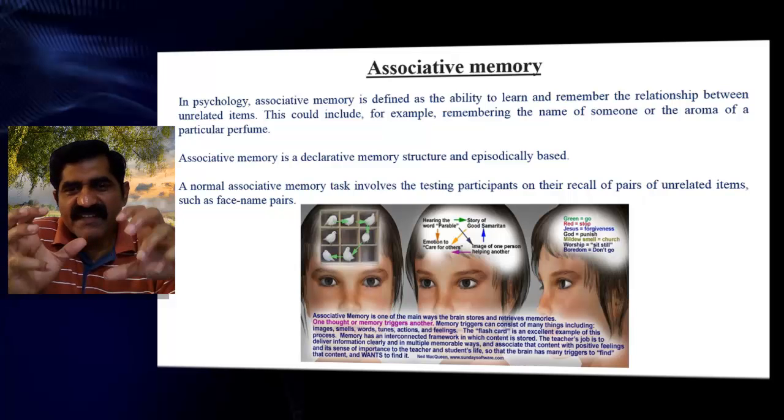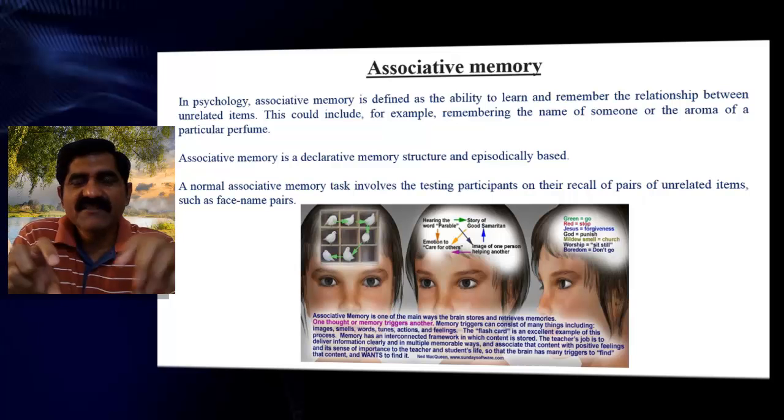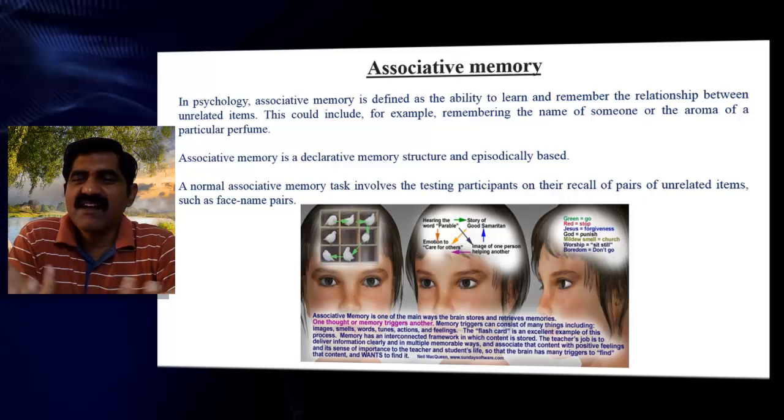So your face and Harish are tagged. The face is different, Harish is basically a name. Both are unrelated items, because the name is written in alphabet form and this is a face, unrelated, but we keep them as a tag.